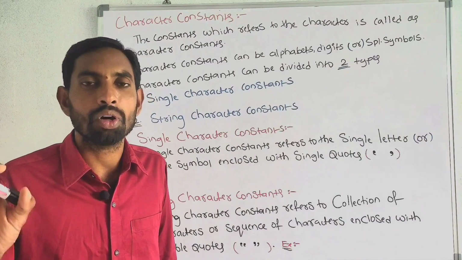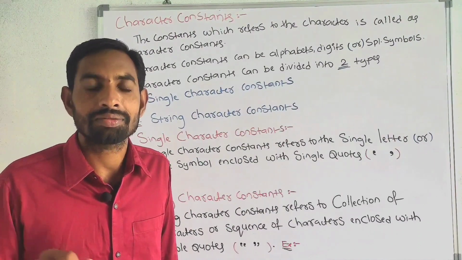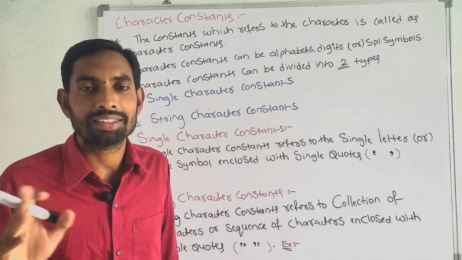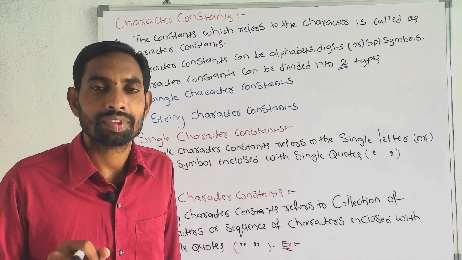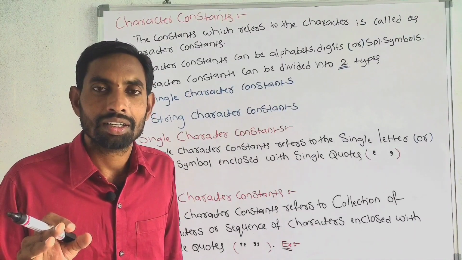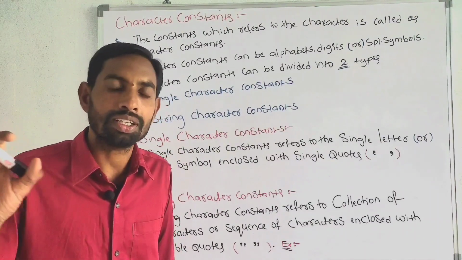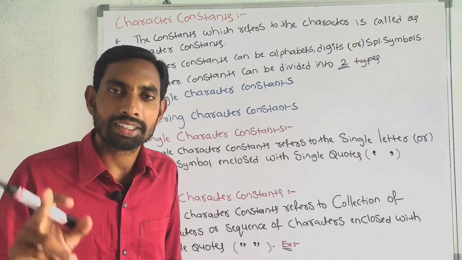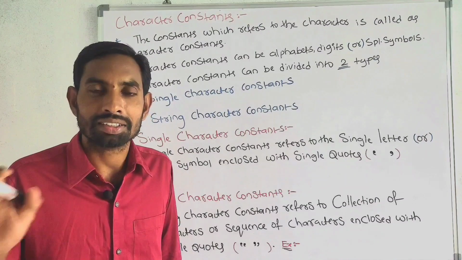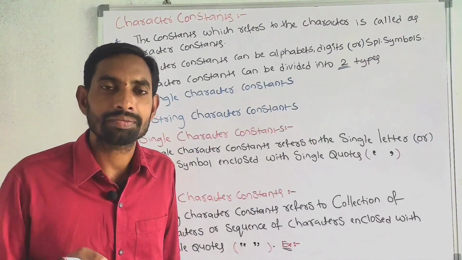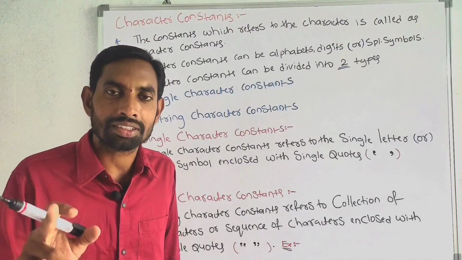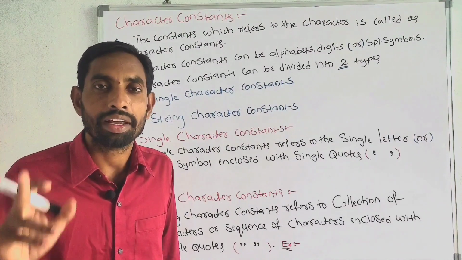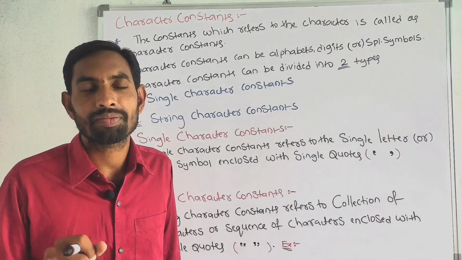Now we are discussing about character constants. The constant which refers to the character is called as a character constant. The character constants can be alphabets, digits, or any special symbols. Character constants can be divided into two types: single character constants, string character constants. Single character constants refers to a single letter, a single character, a single symbol enclosed with single quotes.